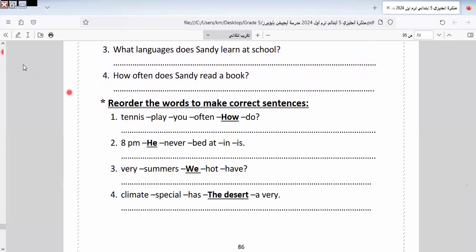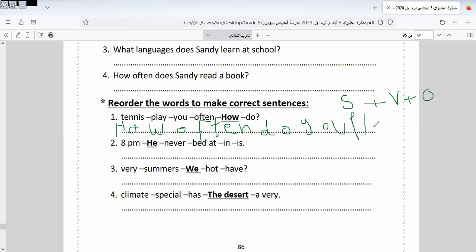Let's go to another one here. Here is subject plus verb plus object. Here is how often do you play tennis? How often do you play tennis? Do you play tennis? You play tennis. How often do you play tennis? Then I put a question mark at the end of the sentence. Let's go to another one.